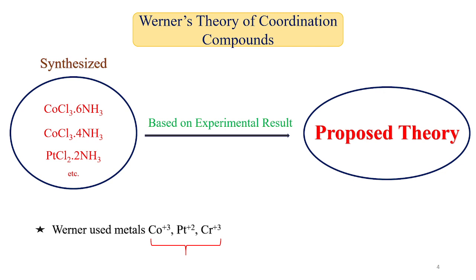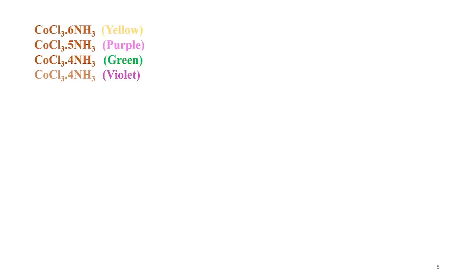Inert complex means their rate of reaction is very slow. So it is easy to conduct experiments and easy to observe what changes are happening. That's why he chose these metals. These metals are basically inert and show a very slow rate of reaction. So these are some complexes, and these are the colors of the complexes. These are some of the complexes on which the experiments were conducted, so I mentioned them here.